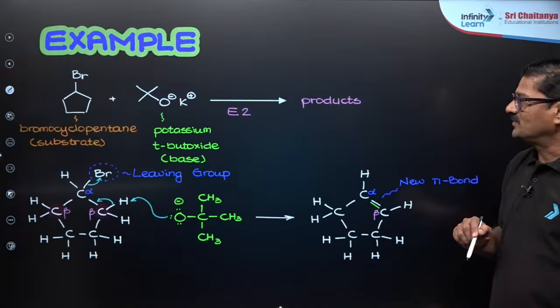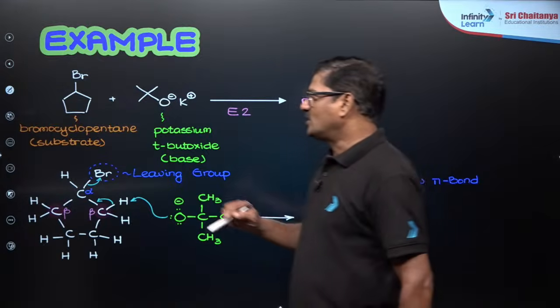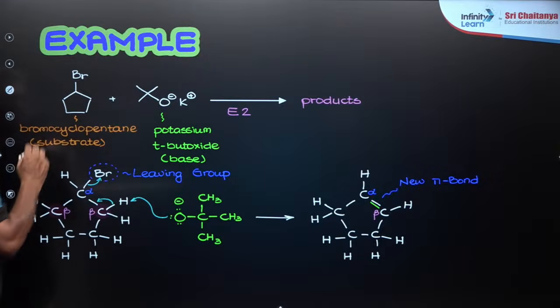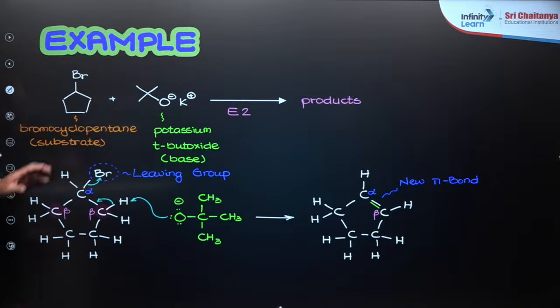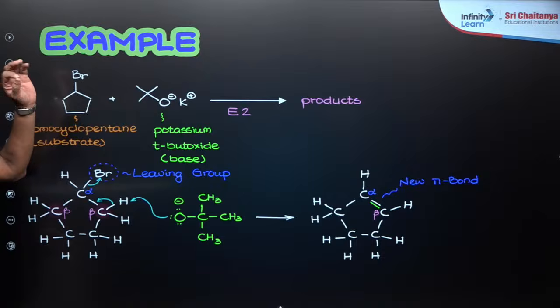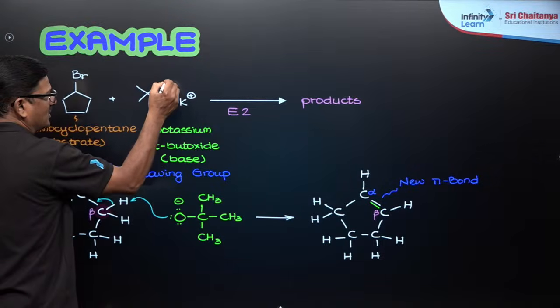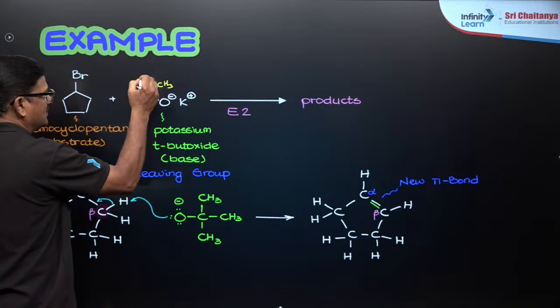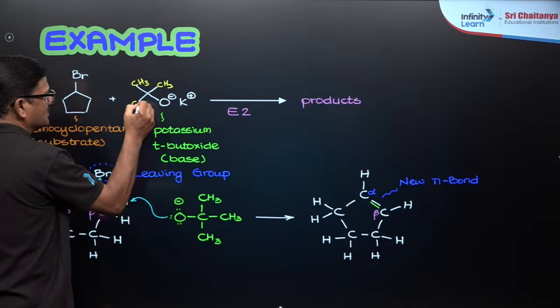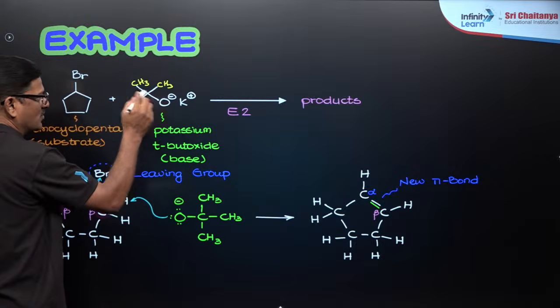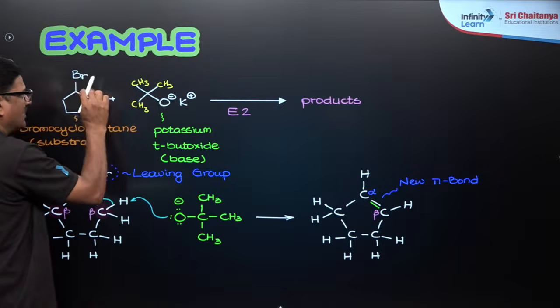Now let us see an example here, bromocyclopentane. That is the substrate. When you give potassium tertiary butoxide, you can see CH3, CH3, CH3, O minus and K plus. So this is going to abstract the bromine and the hydrogen.